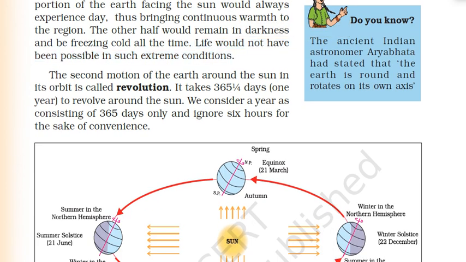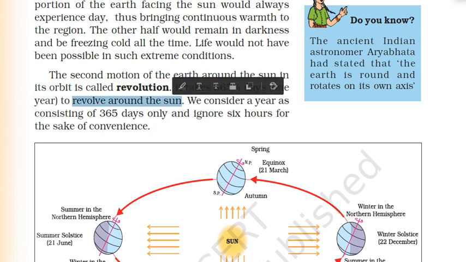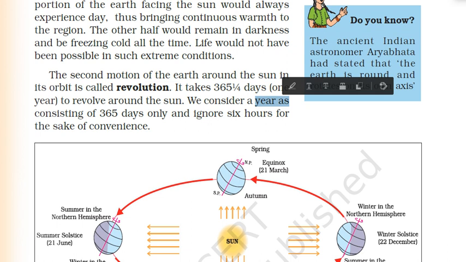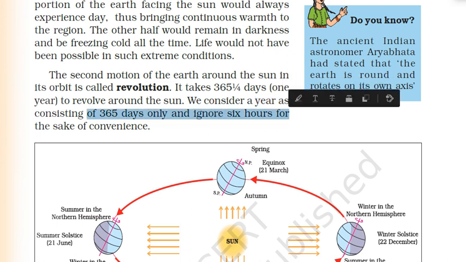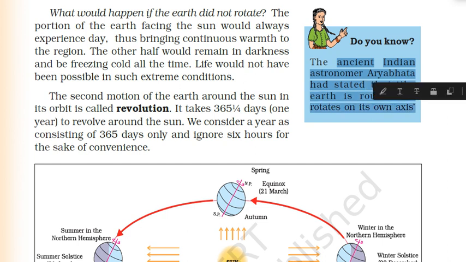The second motion of the Earth around the Sun is called revolution. It takes 365.5 days, 1 year, to revolve around the Sun. We consider a year as consisting of 365 days only and ignore 6 hours for the sake of convenience. Do you know the ancient Indian astronomer Aryabhatta had stated that the Earth is round and rotates on its own axis?